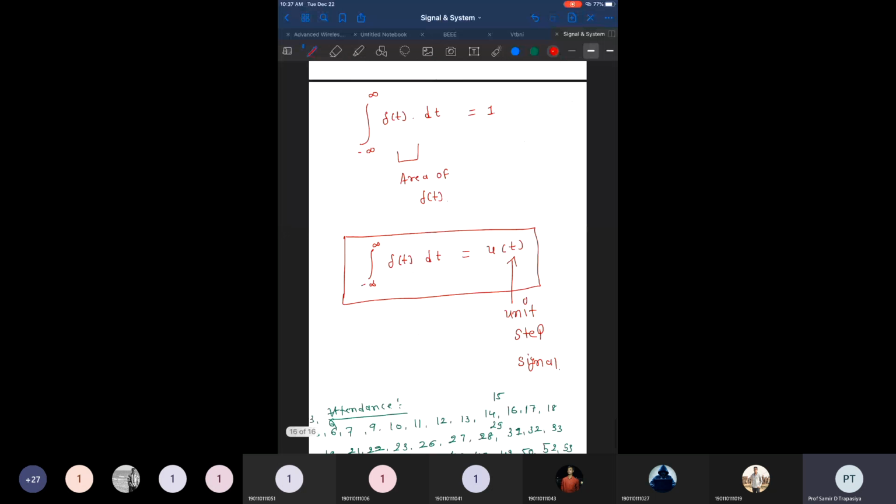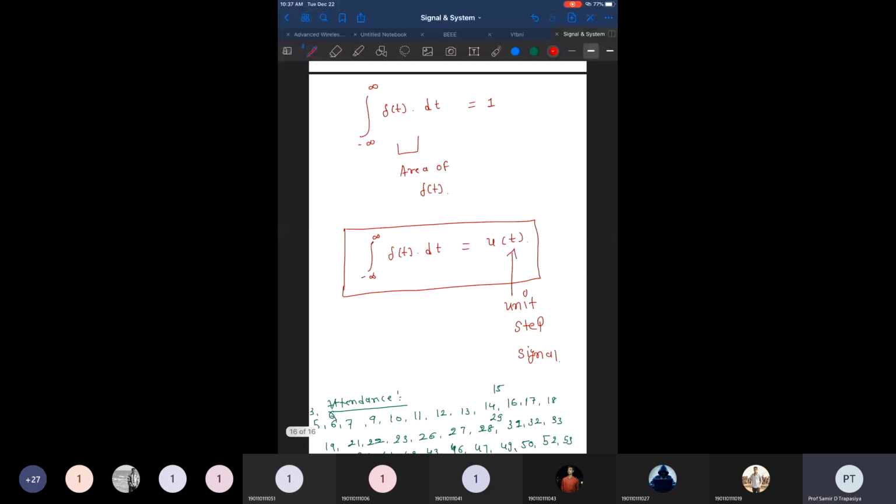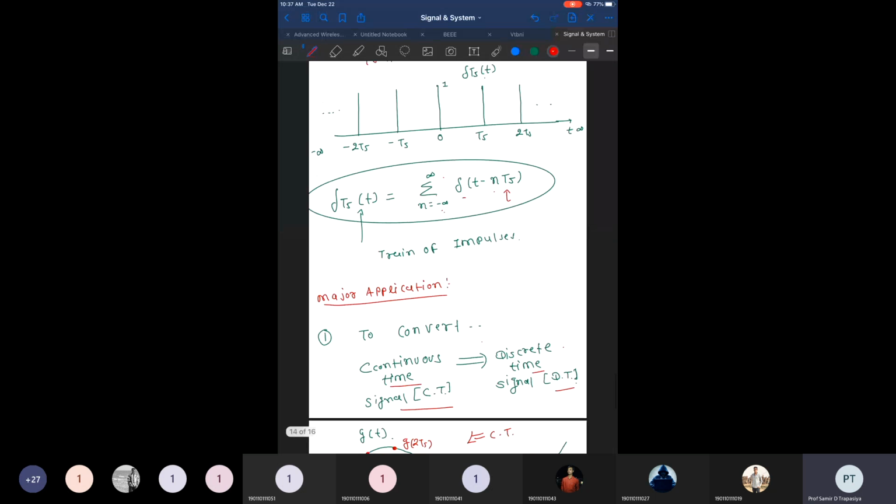Then we defined that if we take the area, if you find the integration of the unit impulse signal, then we get the unit step signal. We concluded the last session with how to represent the unit step signal. So in today's lecture, we are going to discuss how the unit step signal is represented. Our discussion starts from this one.